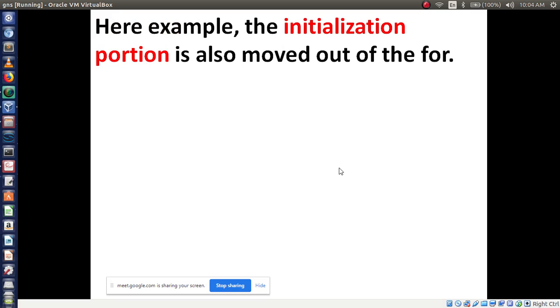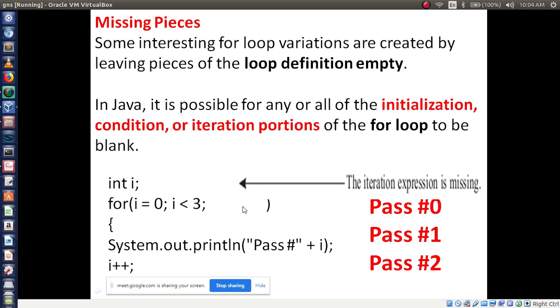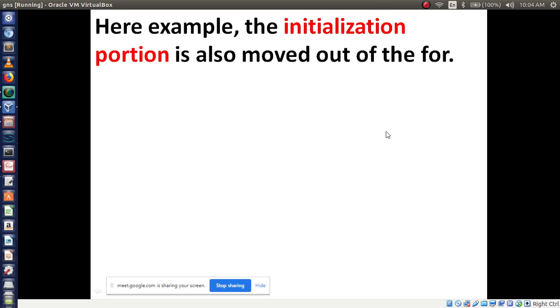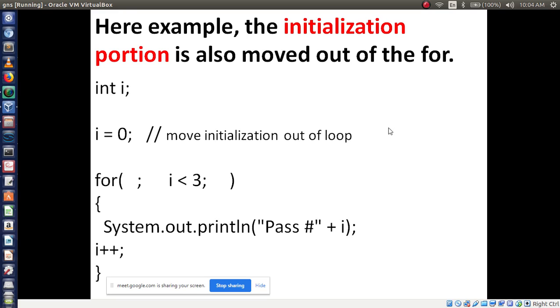Here in this example, the initialization portion is also moved out of the for. In the previous example we missed the iteration, but in the second example we will miss the initialization portion. Initially I leave it out of the for; I didn't mention the initialization, but I have used the semicolon.